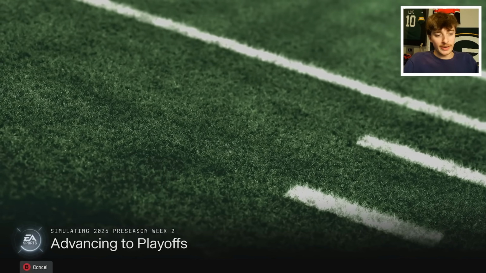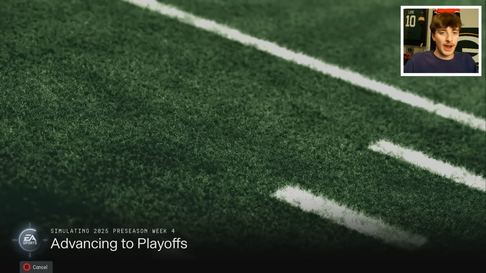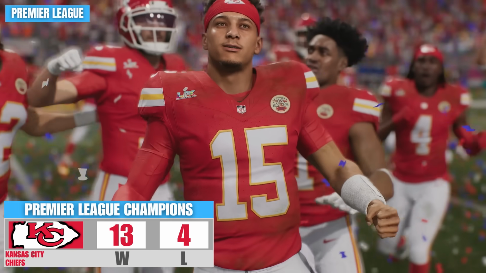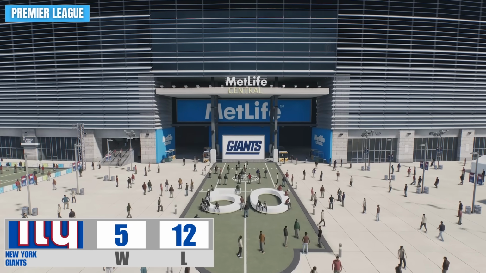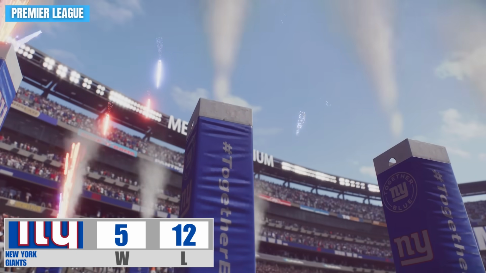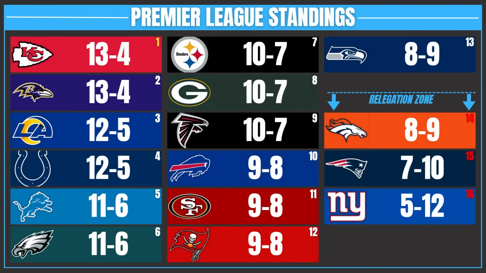So I don't want to take that long in year 2. Let's simulate to the end of the season and see what happens. And hitting the peak of the football pyramid in year 2, go figure, it's the Kansas City Chiefs. They finished 13-4. I do hope the New York Giants enjoyed their 1-year stay in the Premier League, because they're going right back down to the Super League. Shout out to the Baltimore Ravens, however. The only reason they lost the Premier League was to a league tiebreaker.